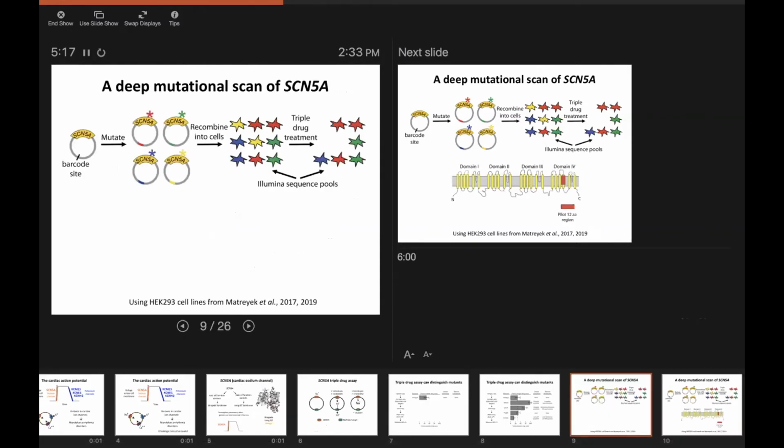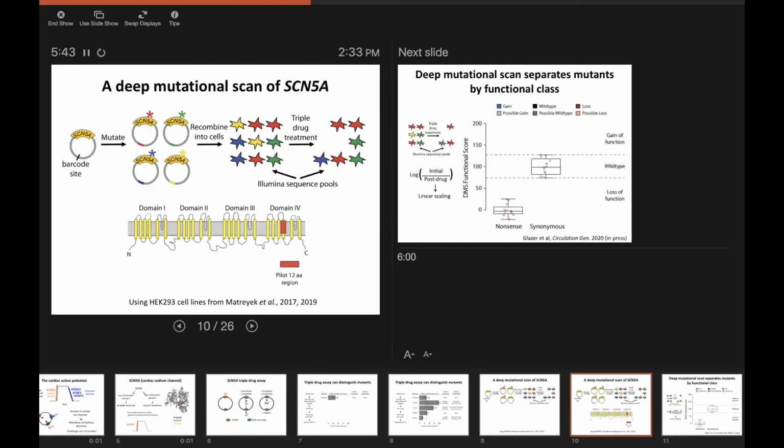So with that, we decided to deploy this assay in a deep mutational scan. And because we're kind of novices to the deep mutational scanning methods, we decided to do a pilot experiment to prove to ourselves that we could do this method and that it was working. And I should say that we're using HEK293 cell lines developed by Kenny Matreyek in the Fowler lab. And that really allows us to jump this library of variants in and study them.